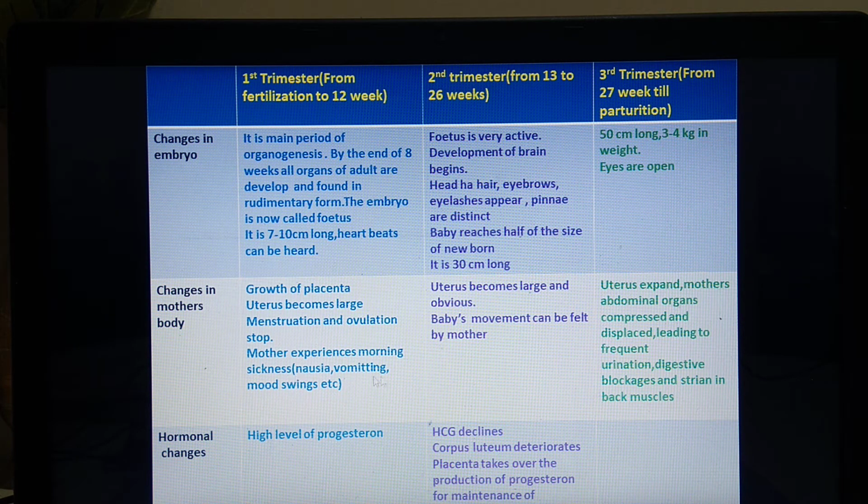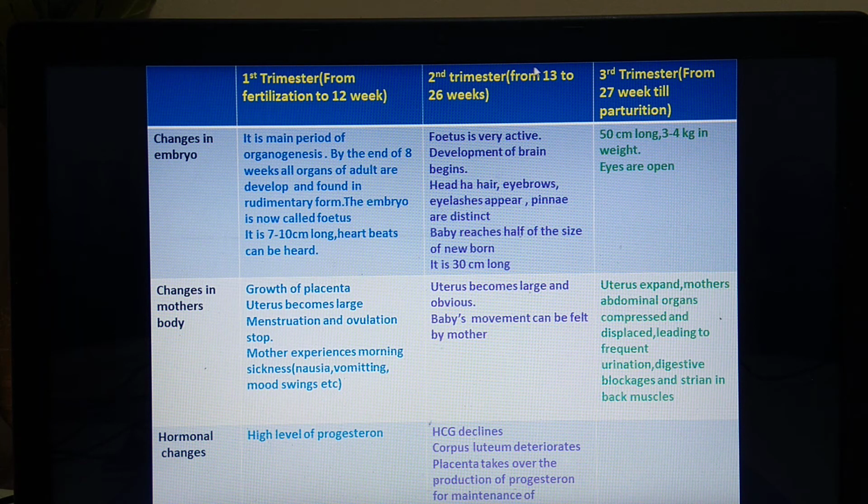It is nausea, vomiting, mood swings, etc. And what is the change in hormone? There is high level of progesterone. Progesterone is secreted by corpus luteum, as we have seen before. So this corpus luteum secretes progesterone, and progesterone is required for development of the endometrium as well as its maintenance for the growth of embryo.